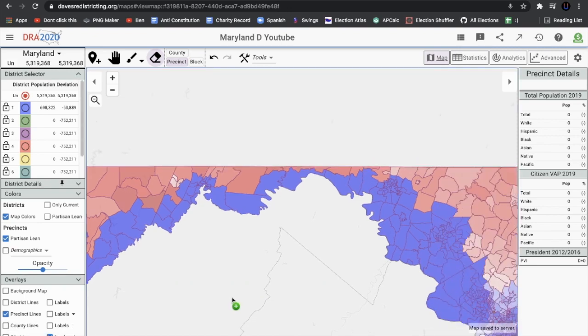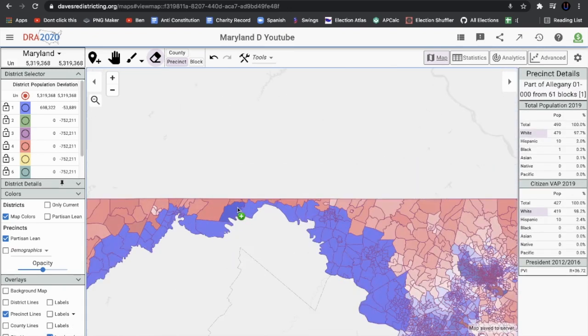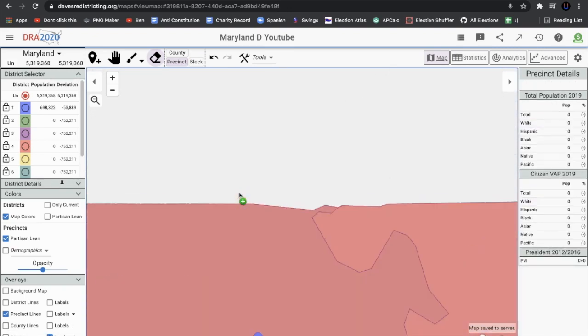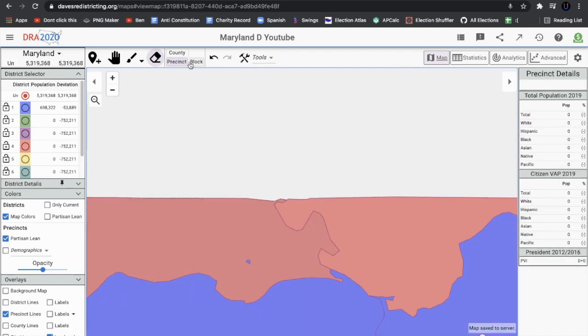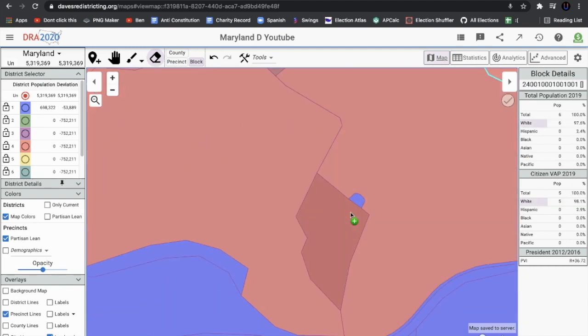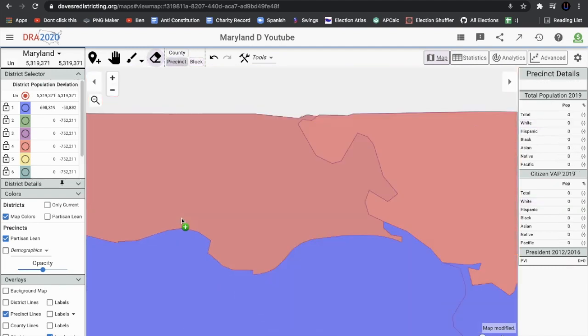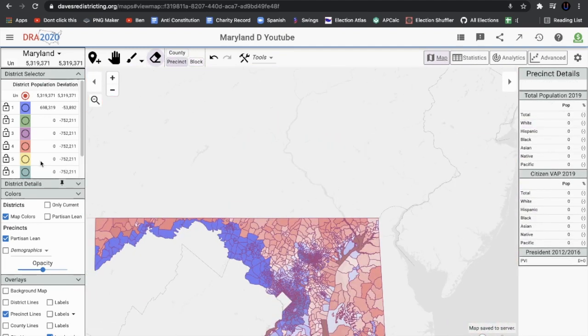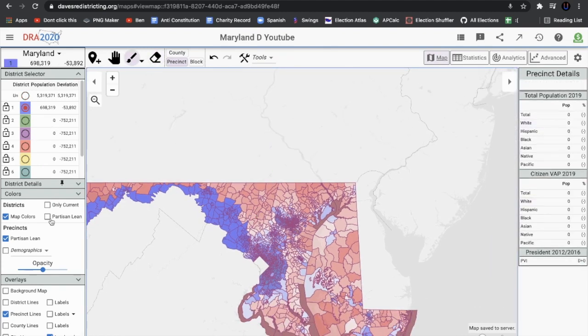So now as you can see, we've shaved off a thin part. This actually is not contiguous, we should edit this. But, as you can see, this is going to be the template, and I'm not going to show the whole process for the entirety of this video. We've shaved off a lot. So now we can see the partisan lean.